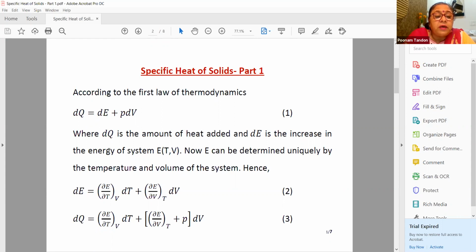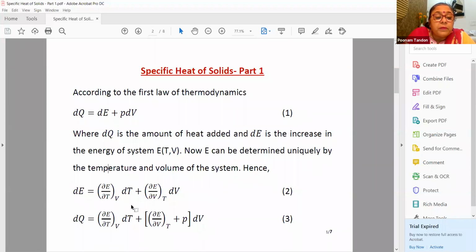And this internal energy of the system is a function of temperature and volume. So we can write this as a partial derivative of temperature and volume in equation 2. From equation 1, I am just showing that the total energy given to the system is dq, dE is the increase in internal energy, P is the pressure, and dV is the increase in volume.